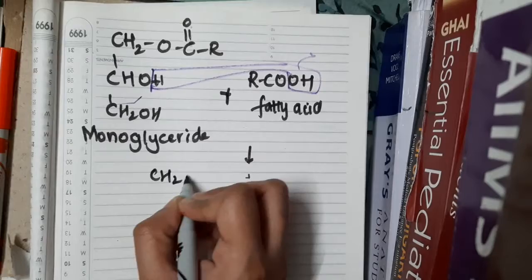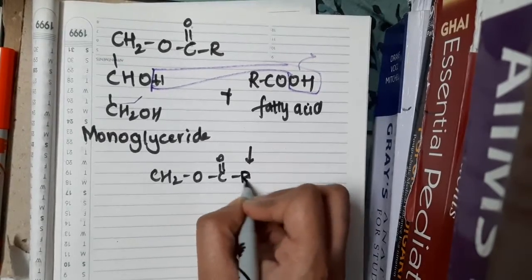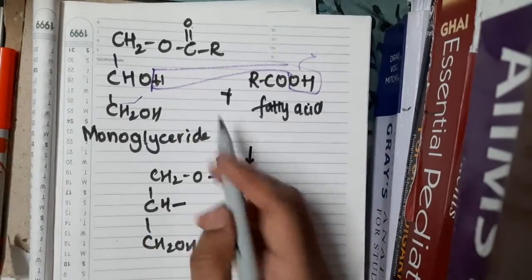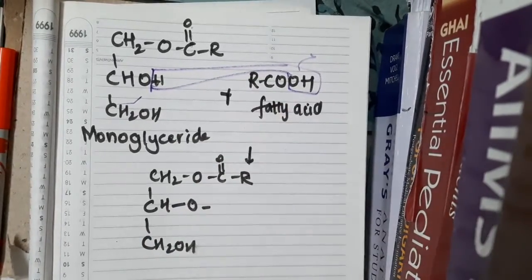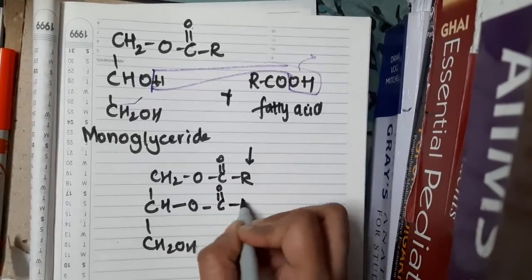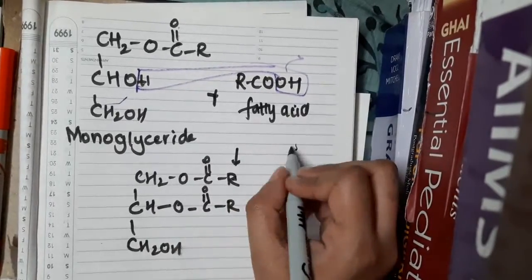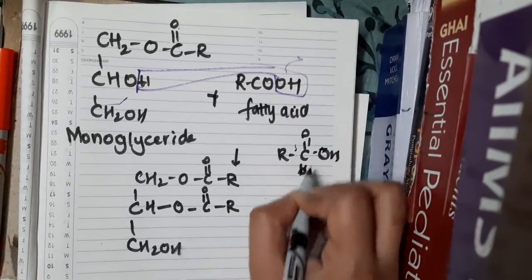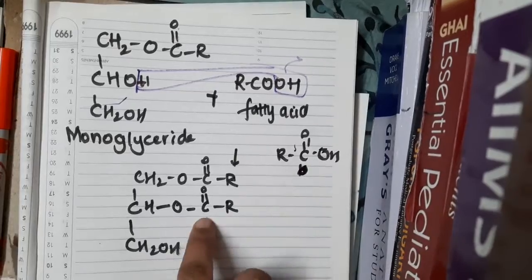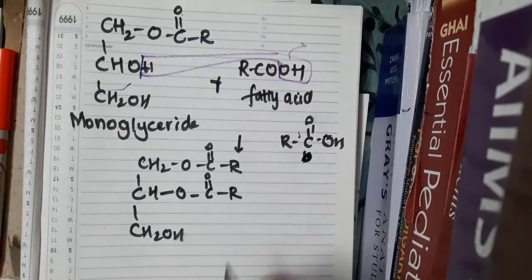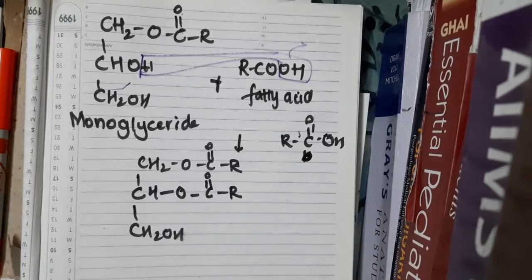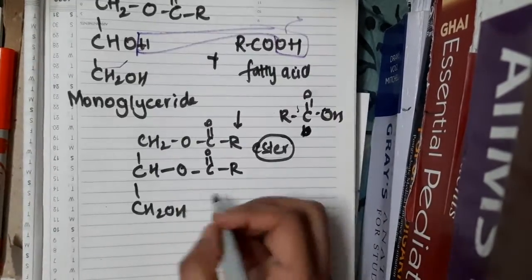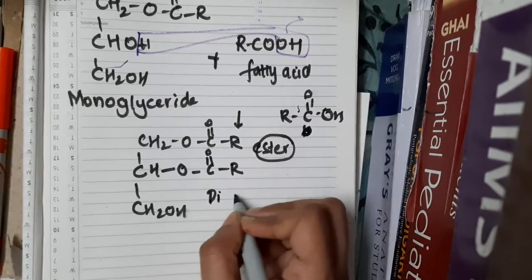This is the first normal chain, CH2OH. Here to this oxygen, this COR gets attached. So C double bond OR. See, this RCOOH is RC double bond OH, right? So because this is lost, this C double bond O is attached here. Okay, what is this? Here we have two fatty acid groups, right? These are ester functional group. So we have two esters. So this is called as diglyceride.